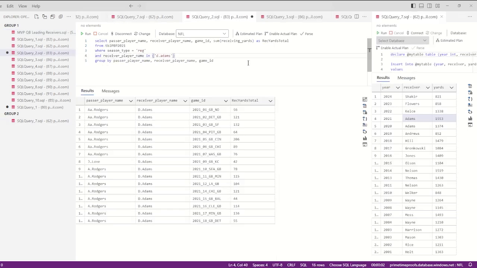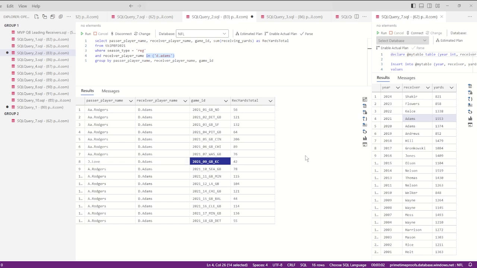Let's dive deeper. I made this query a little different to see the receivers, quarterback, and yards. So I started with the receiver and only passes that he caught and grouped them by game. In this case, you can see that in week 9, Davante Adams caught 42 yards from backup quarterback Jordan Love when Aaron Rodgers was out with his Achilles injury.